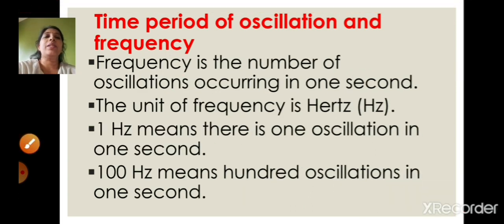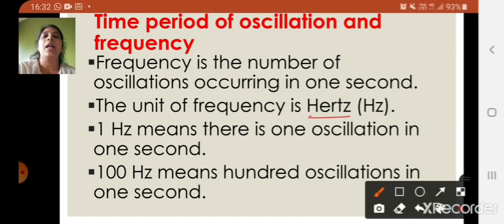Now frequency is the number of oscillations occurring in 1 second, and the unit of frequency is Hertz, and the short form is capital H and small z. So 1 Hertz means there is one oscillation in 1 second. 100 Hertz means 100 oscillations in 1 second.